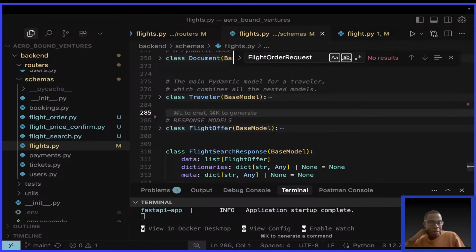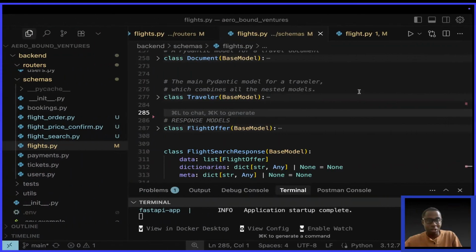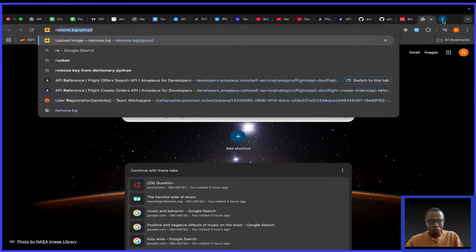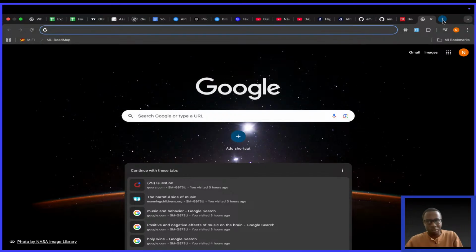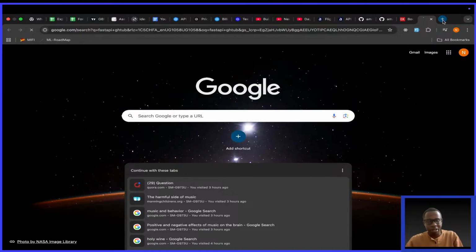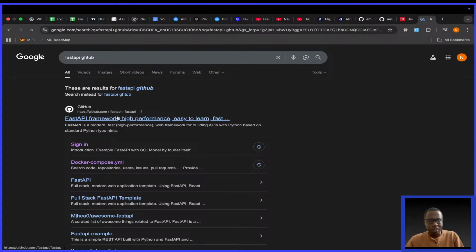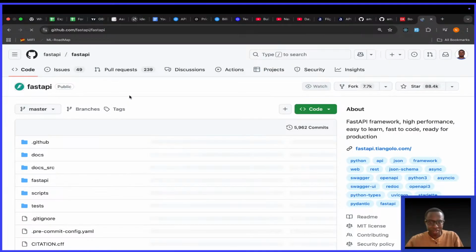Creating an application is not a one day thing. Let me give you a word of encouragement. Something I saw someone posting on LinkedIn, and it encouraged so many people. It can actually also encourage you. Let me show you. If I go to, let's say React, or maybe not React, since we're dealing with FastAPI, you go to the FastAPI GitHub, and you look at the GitHub repository, you're going to see something interesting. Hold on.